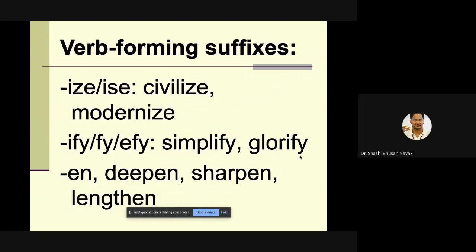Then examples of verb-forming suffixes: IZE or ISE: civilize, modernize. Then IFY or FY or EFY: simplify, glorify. Sorry, for EN you have deepen, sharpen, lengthen.